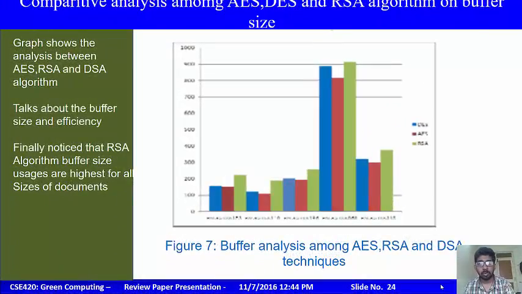Comparative analysis among AES, DES and RSA algorithms on buffer size. This is a graph on buffer analysis among AES, RSA and DES techniques. The graph shows the analysis between these algorithms and talks about the buffer size and the efficiency of these algorithms. Finally, we notice that the RSA algorithm's buffer size usage is the highest for all sizes of documents.